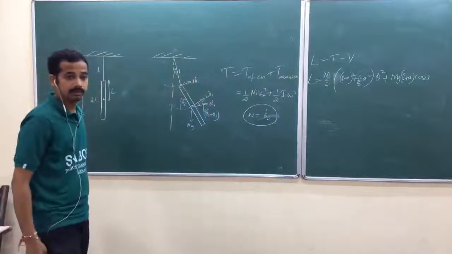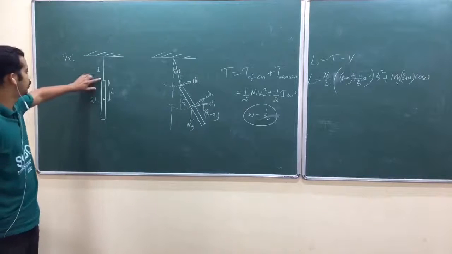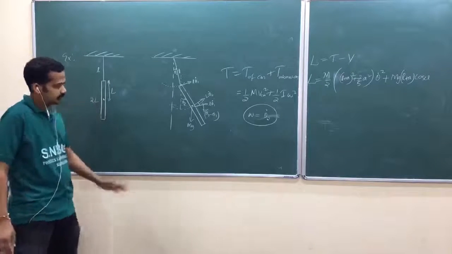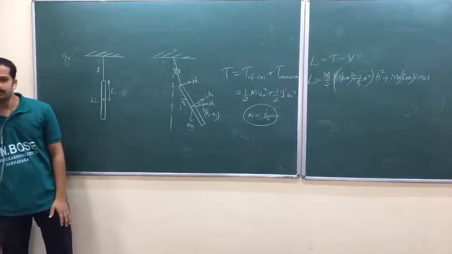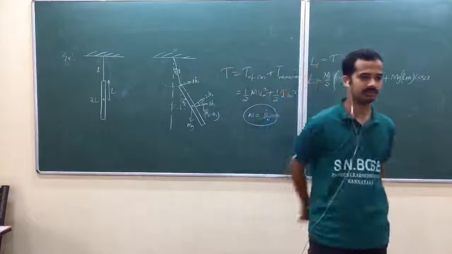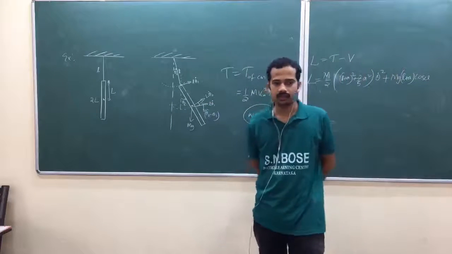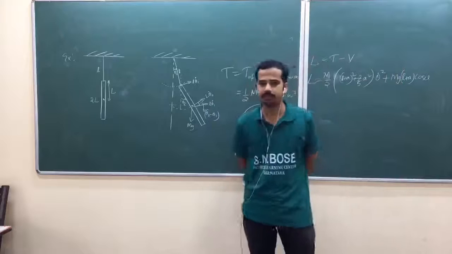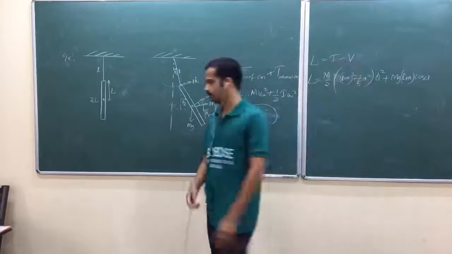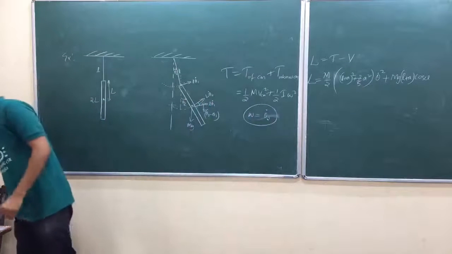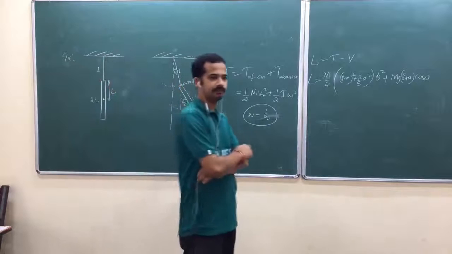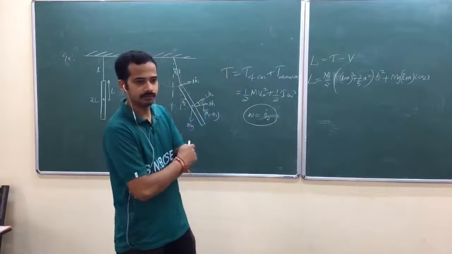Attachment to the center of mass. Now actually it will rotate very randomly, isn't it? You can write the equation for the center of mass, that would be the same. Again 2 degrees of freedom, because there is no relation between them.